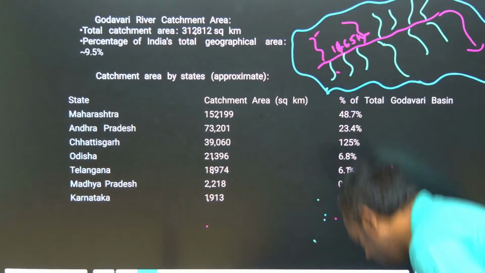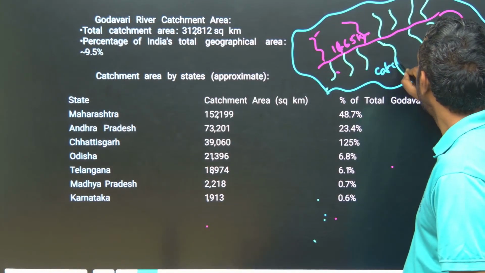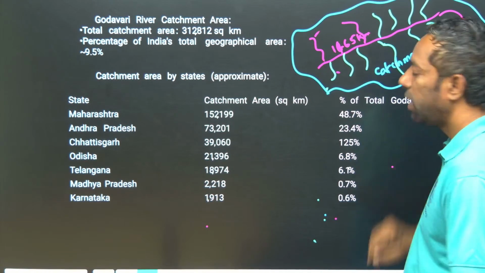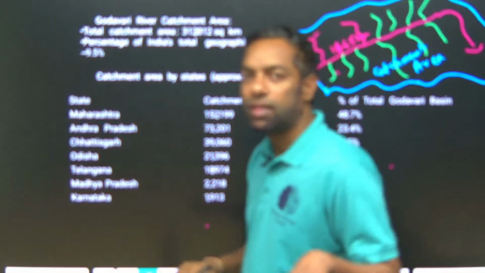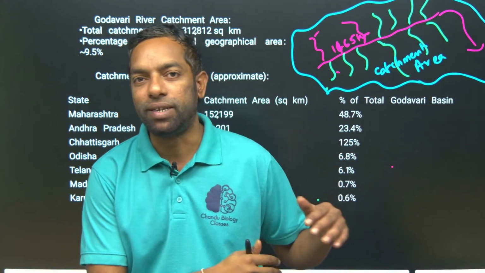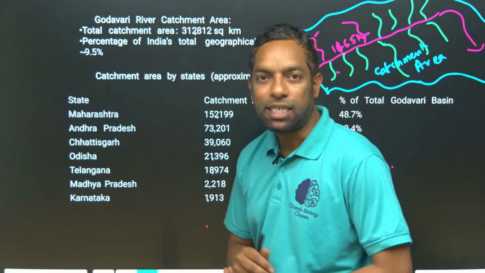This is the catchment area. The catchment area is nothing but the other tributaries which enter the Godavari river system. All that water area we call the catchment area.